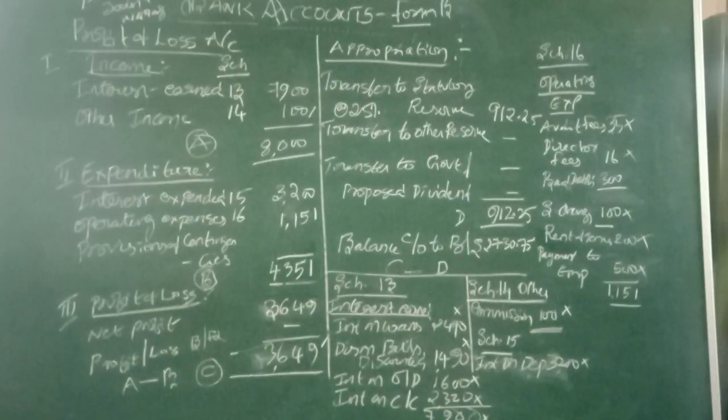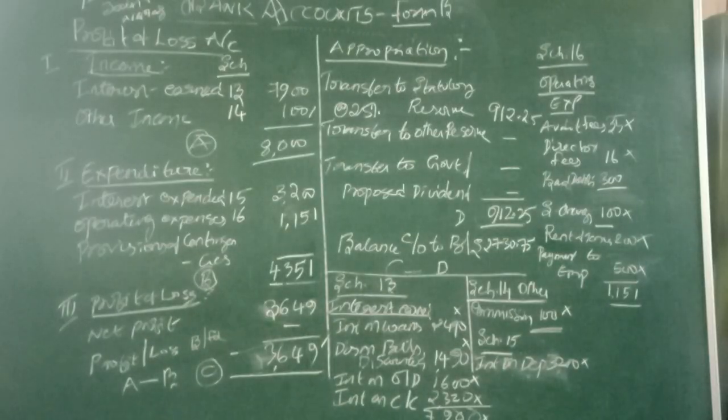Next, auditor fees. The term itself is self-explanatory. This is an expense. For doing the audit, we have to pay some amount, we have to incur the charges, we have to pay the fees to the auditors. So it is audit fees. This may be given as audit fees or auditors' out of pocket expense or audit charges, whatever the name called. If it is an expense, that should be taken as operating.